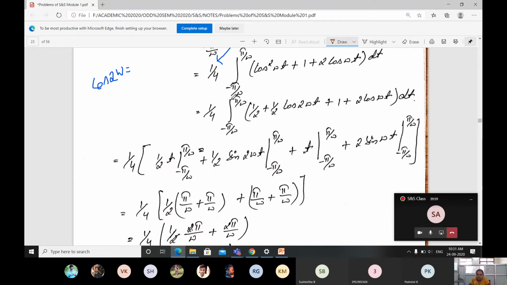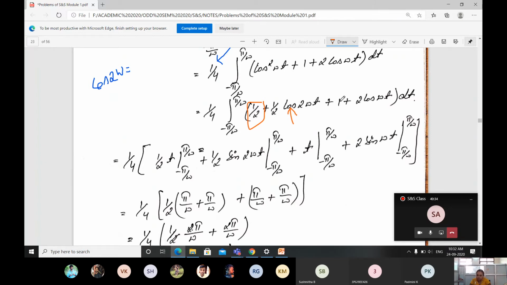Next, what you have to do? Do the integration and apply the limit for each and every individual factor. 1 by 4 will be a common factor. First, I am going to integrate only the 1 by 2. If I integrate, I will be getting 1 by 2 into t with the limit from minus pi by omega to plus pi by omega. Then for this part, 1 by 2 cos integration is taken as sine 2 omega t by 2, limit minus pi by omega to plus pi by omega.